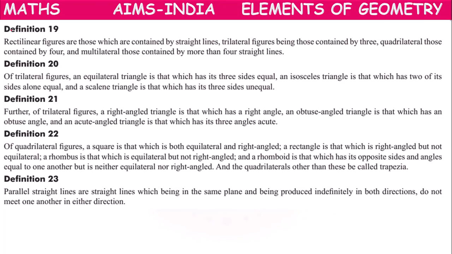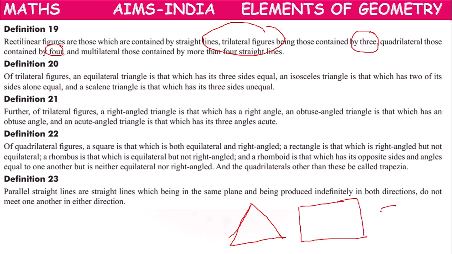Rectilinear figures means the figures which are formed by three lines, they are said to be trilateral figures, like triangle. Contained by four, like rectangle, like square, like trapezium, they are called quadrilaterals.